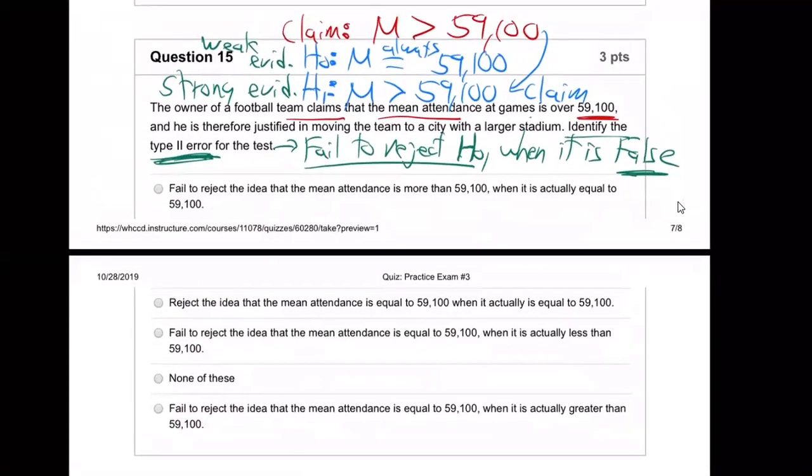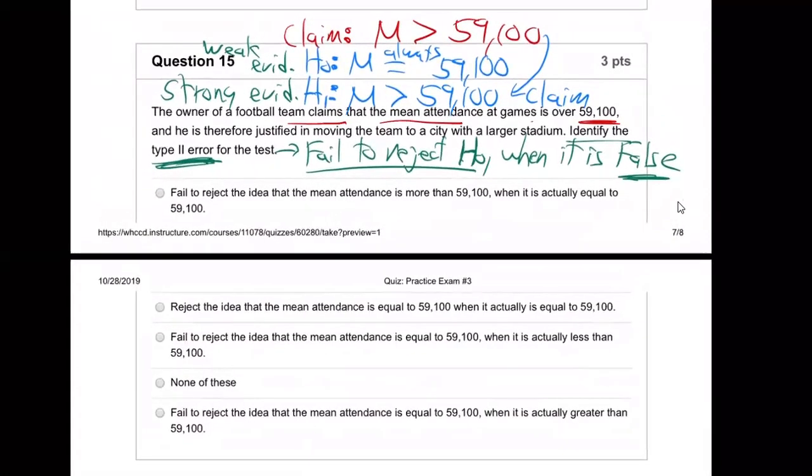Okay, let's see what's going on here. So that means we failed to reject the null, meaning we keep the null, don't we? If you fail to reject it, you don't reject it, you keep it. So that means they kept the null. They keep the null. But in reality, the null was false. See how I just put those two facts together, right?